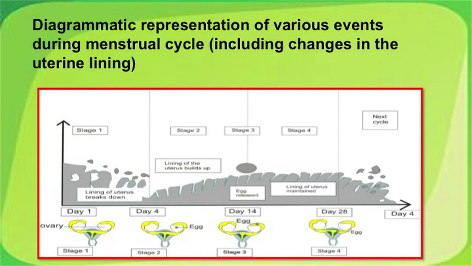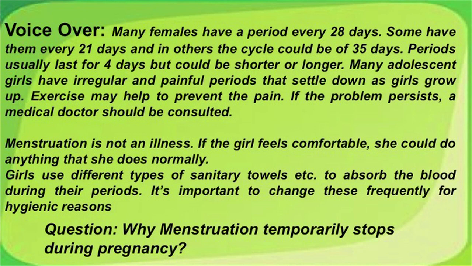Stage 4 depicts that if there is no fertilization, this entire internal endometrial lining along with the blood vessels will be removed once again to repeat the cycle. This is menstrual cycle. Friends, menstrual cycle is normal, and in human females the period usually lasts for 4 to 5 days, which is very normal. Sometimes in some ladies the cycle may be 21 days or it may go up to 35 days. Periods usually last only for 4 days.